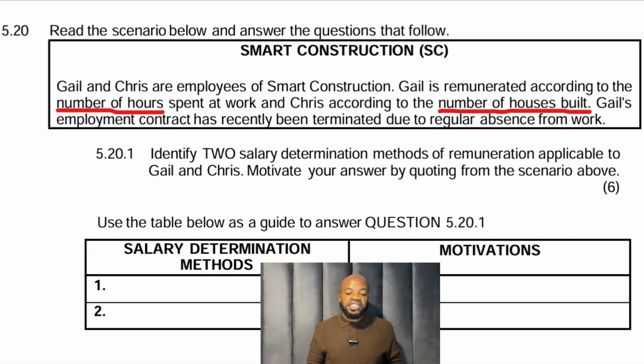Identify 2 salary determination methods of remuneration applicable to Gail and Chris, and then you motivate. So I've already shown you. Number 1, which one is number of hours? That is time related. Hours, time, guys. So time related method, 2 marks. Motivation: Gail is remunerated according to the number of hours spent at work. The second one, what is the salary determination method? Piecemeal. What is the motivation? Chris according to the number of houses built.